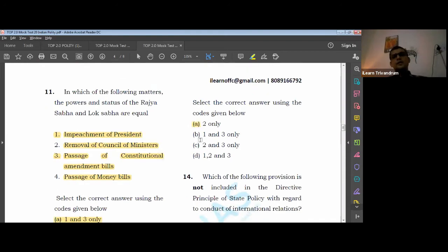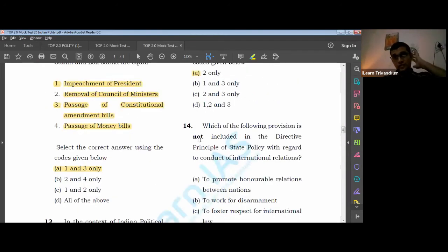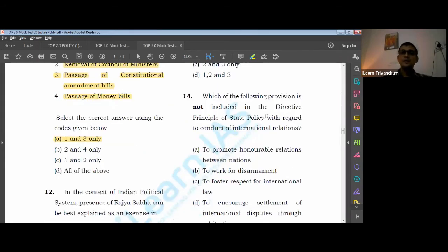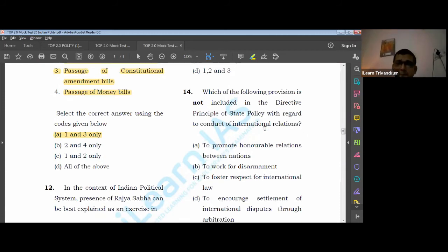All right. Come on, let's look into the next one, 14th question. In the 14th question, which of the following is not included? Now, something that we already told, okay, which is you should be very clear about the list of directive principles. Okay, this is very particular about international relations. And international relations, which area are we? There's one article which deals with international relations. I believe it is 51.